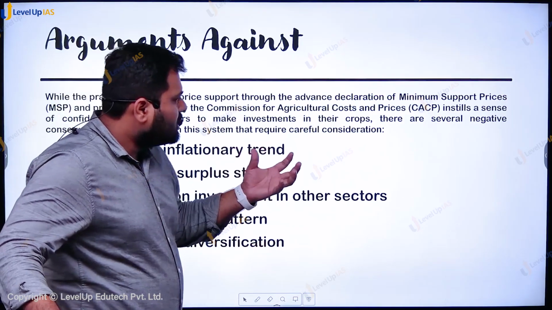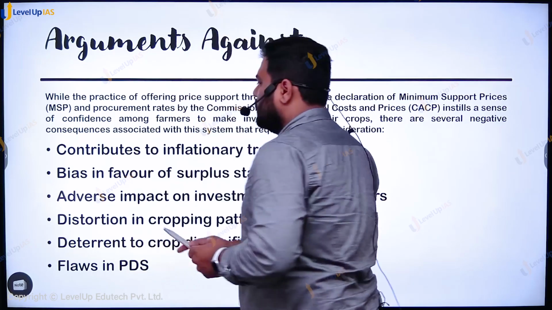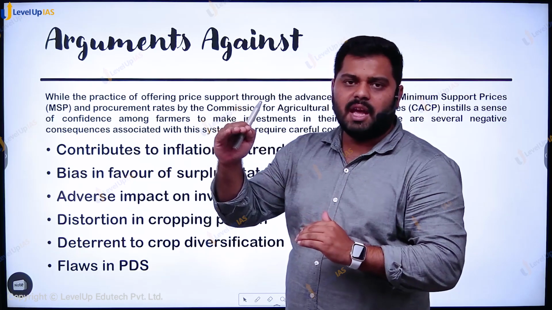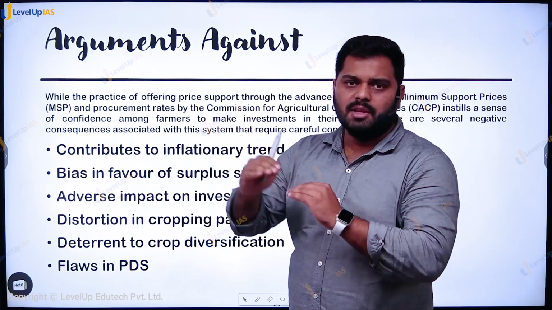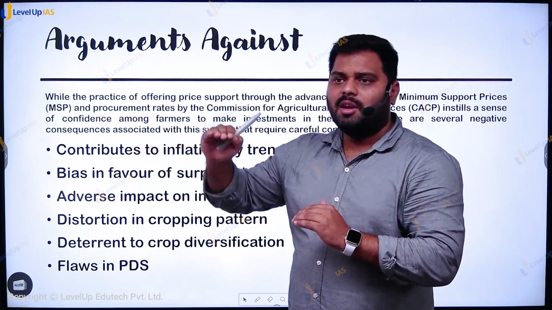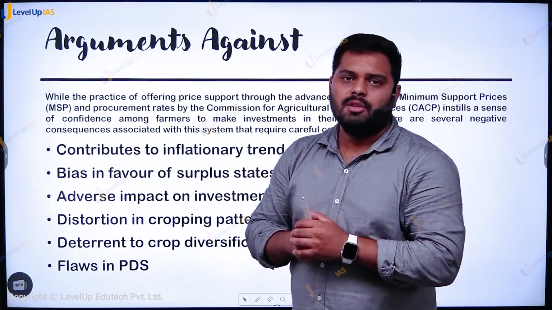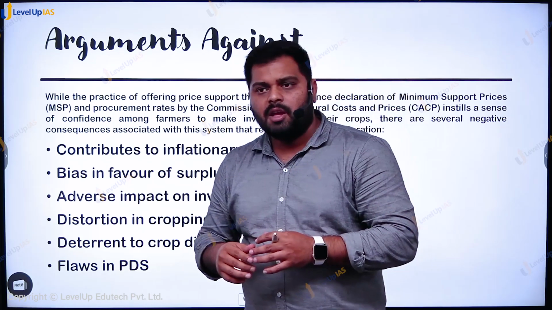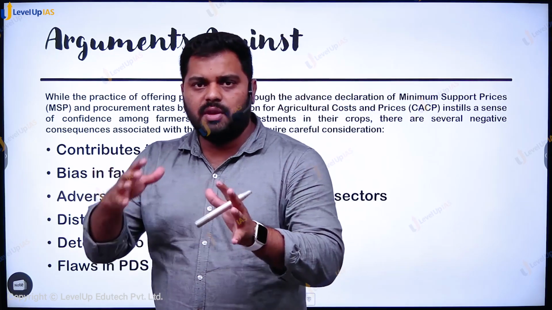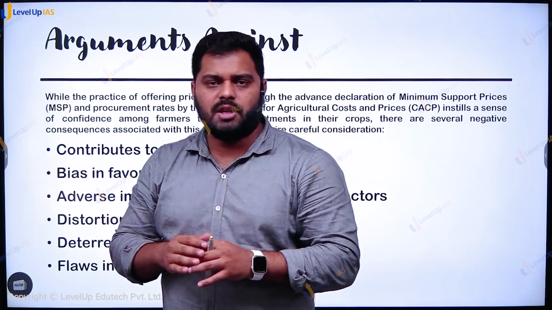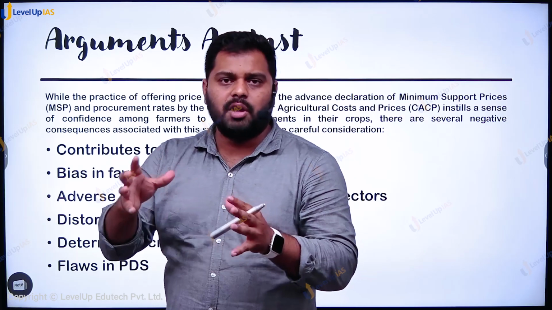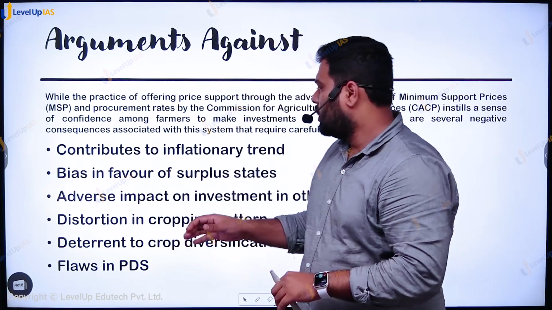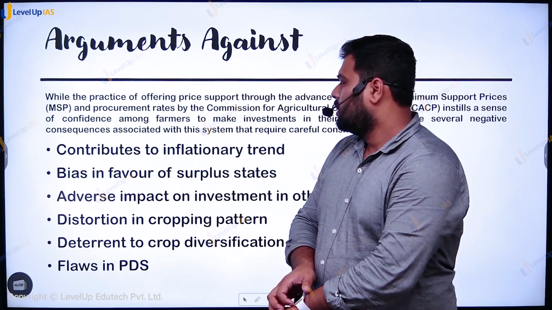Now there are certain arguments against it also, and they say, firstly, this giving of MSP sets the price at a particular level, and even if there is higher production, ideally by way of the demand supply mechanism, the prices should be lower, but giving an MSP raises the price and it has an inflationary impact on the people, consumers. Second, bias in favor of surplus states. Wheat is produced across the country, but factually you will find that most of the procurement is done from Punjab, Haryana and Western UP. So this creates certain bias in favor of surplus states, right?